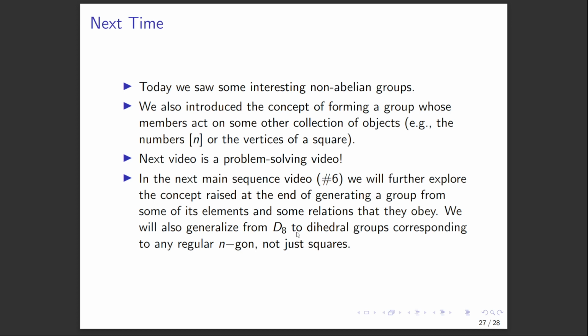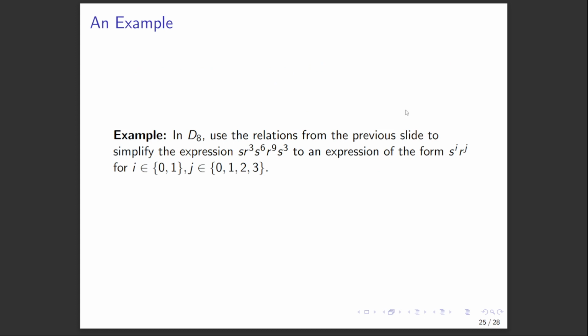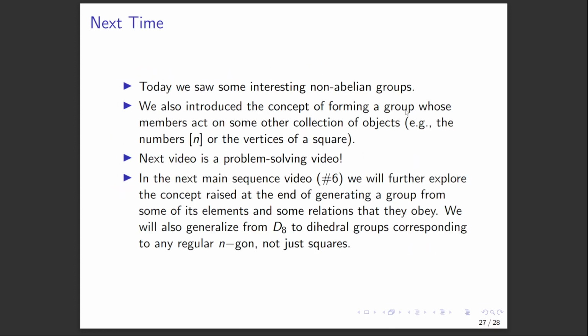And then in the next main sequence video, number 6, we will further explore the concept we were hinting at, where we claimed that we can generate D8 from these elements R and S, along with some relations that they obey. We're also going to talk about generalizing from the symmetries of a square to the symmetries of an arbitrary polygon. So rather than D8, we'll have D2n, where n is the number of sides on our regular n-gon.